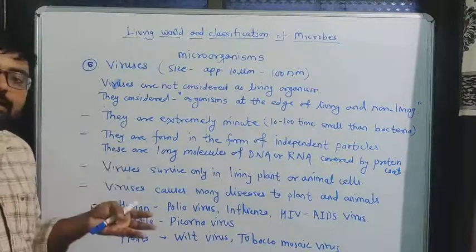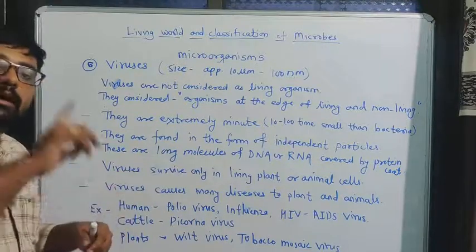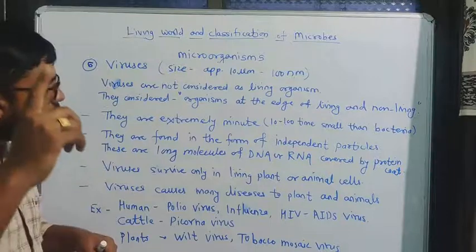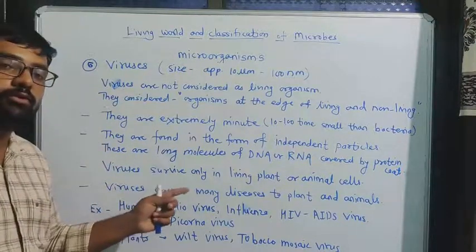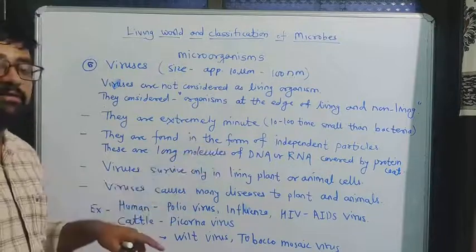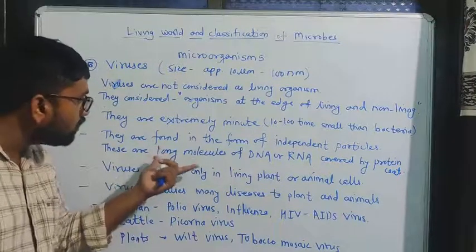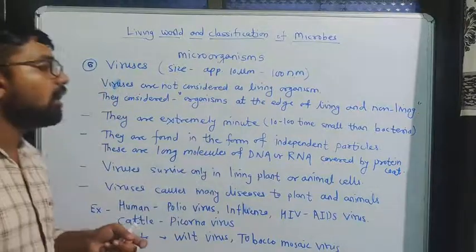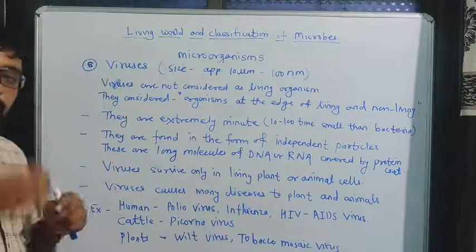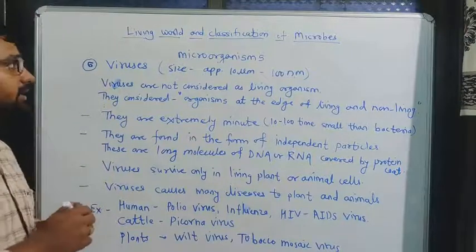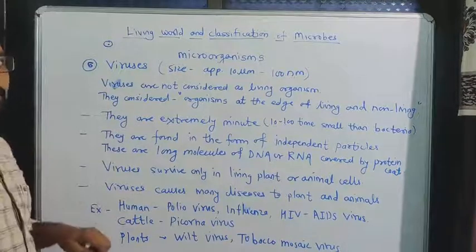And viruses are nothing but long molecules of DNA or RNA. DNA means deoxyribonucleic acid and RNA means ribonucleic acid. So these are independent particles like this, and the protein cover is present around them.